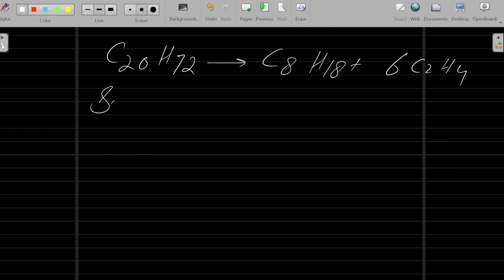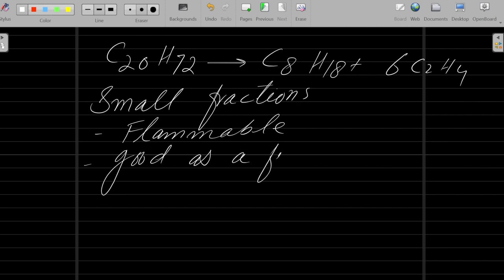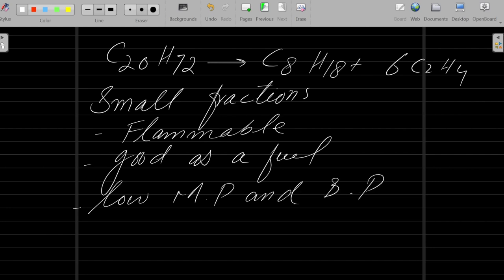Small fractions mean they are highly flammable, easy to burn. They are good as a fuel, understand? They also have low melting and boiling points, understand? So that is the reason we convert long chain hydrocarbons into simpler ones, because they have low melting and boiling points.